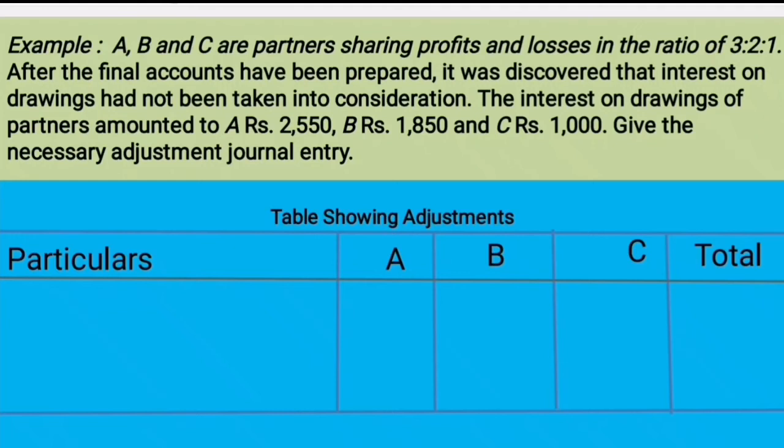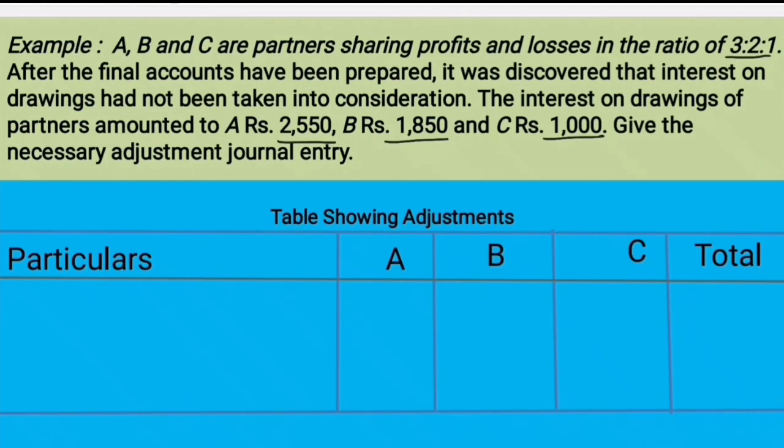Another example is A, B and C are partners sharing profits and losses in the ratio of 3, 2 and 1. After the final accounts have been prepared, it was discovered that interest on drawings had not been taken into consideration. The interest on drawings of partners amounted to A's interest on drawings 2,550, B's interest on drawings 1,850 and C's interest on drawings is 1,000. Give the necessary adjustment journal entry.